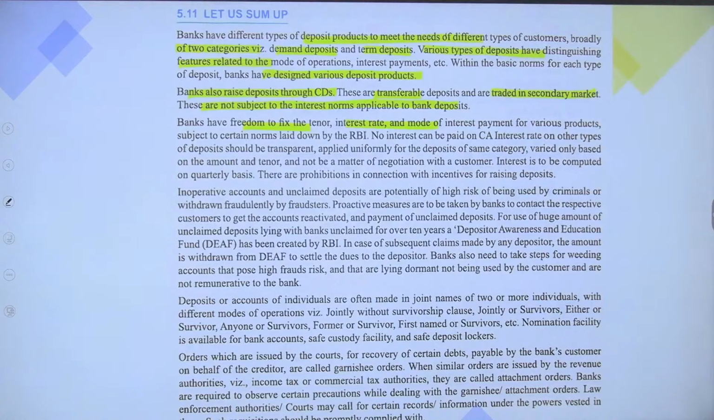Subject to certain norms laid down by RBI, no interest can be paid on current accounts. The interest rate on the other types of deposits should be transparent, applied uniformly for deposits of the same category, and varied only based on the stated criteria. Okay, this is the one.